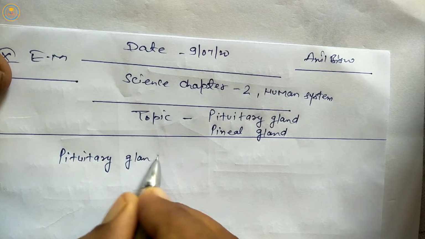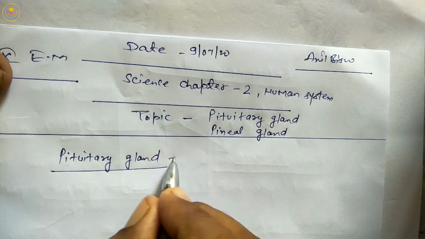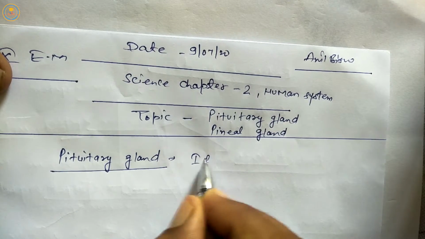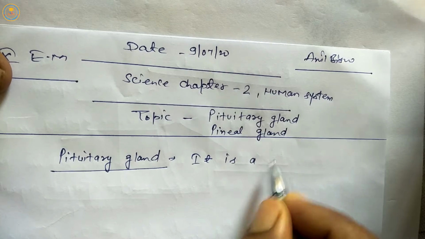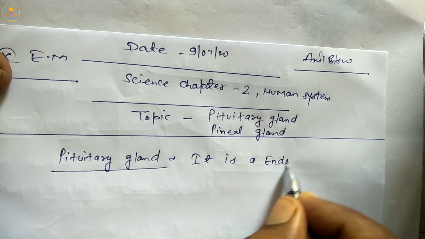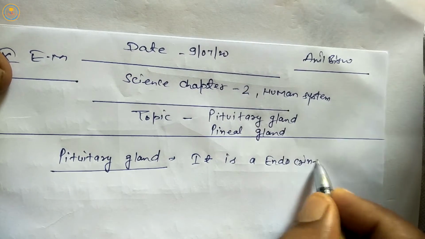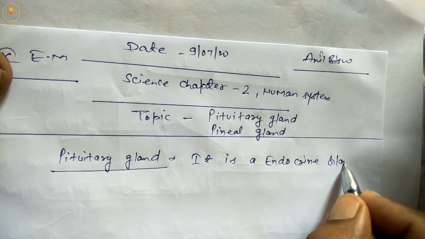First of all, the pituitary gland. First, it is an endocrine gland.